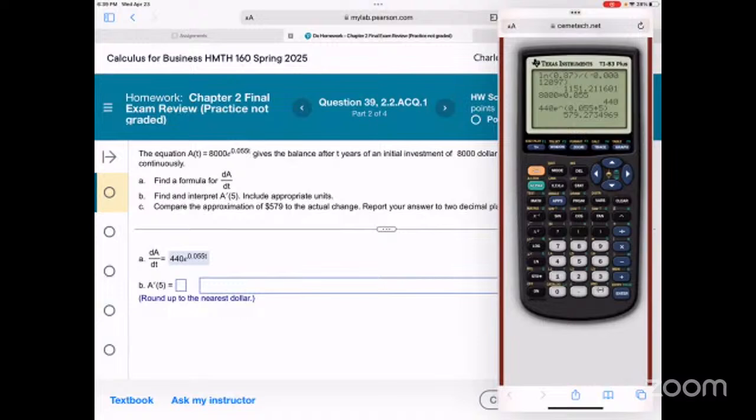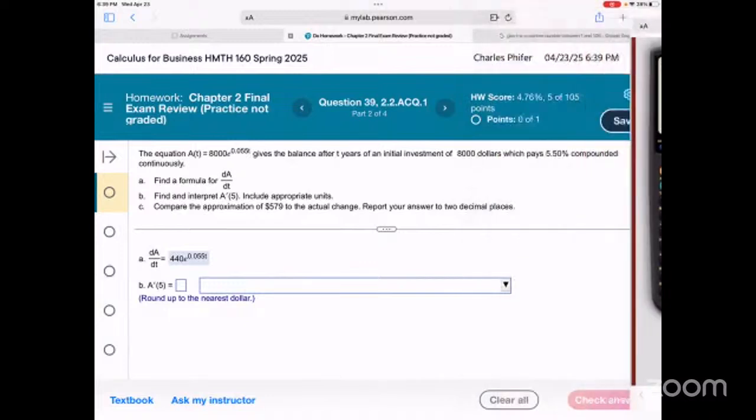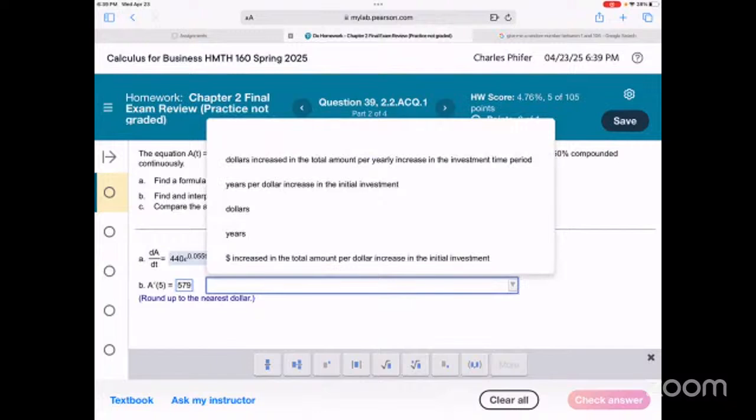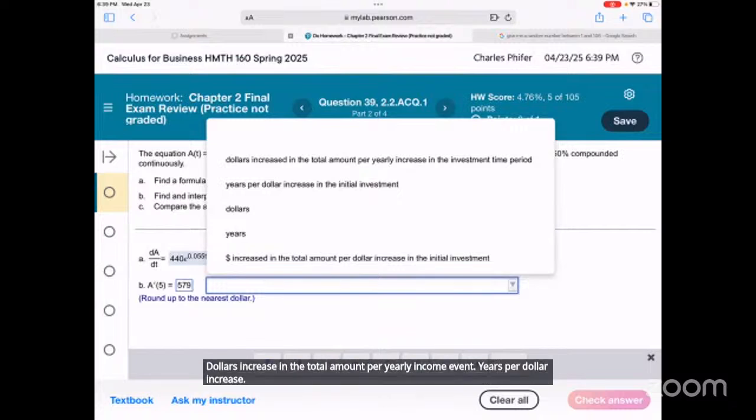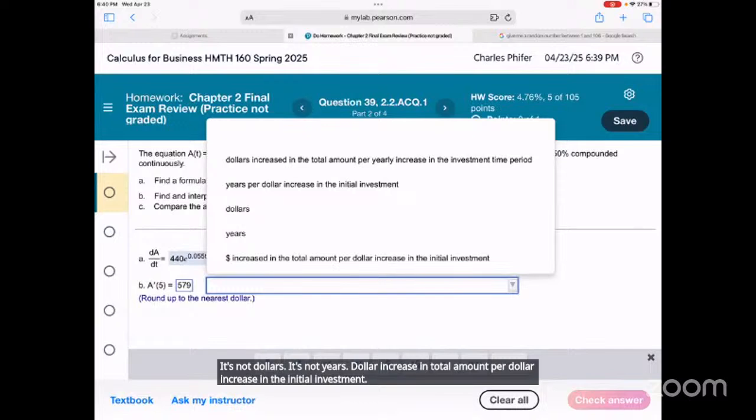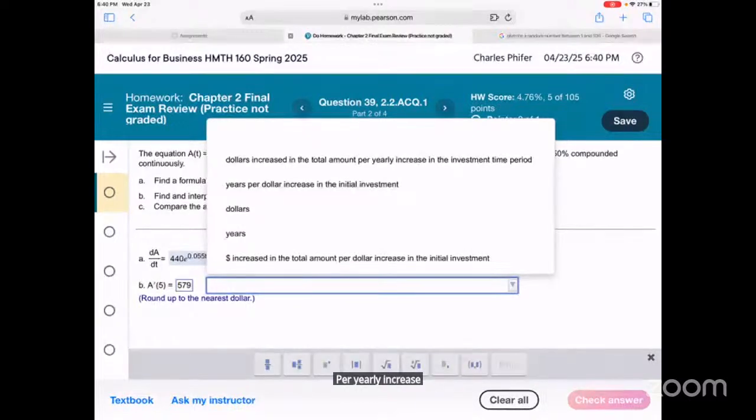Nearest dollar is 579. So 579. The account is growing by $579 per year after 5 years. Dollars increase in the total amount per yearly increment event. Years per dollar increase. It's not dollars, it's not years. Dollar increase in total amount per dollar increase in the initial investment. Per yearly increase in investment time period.